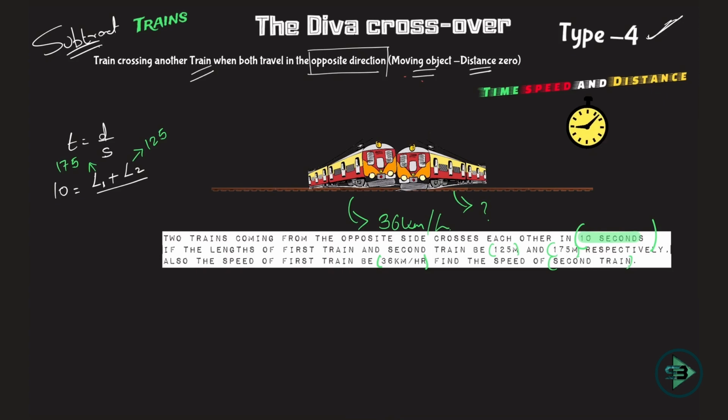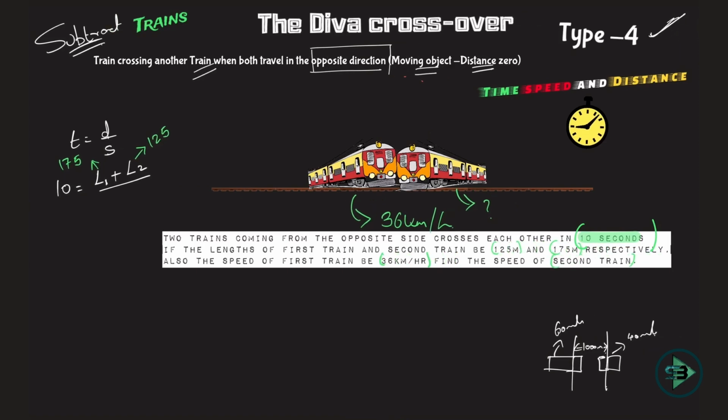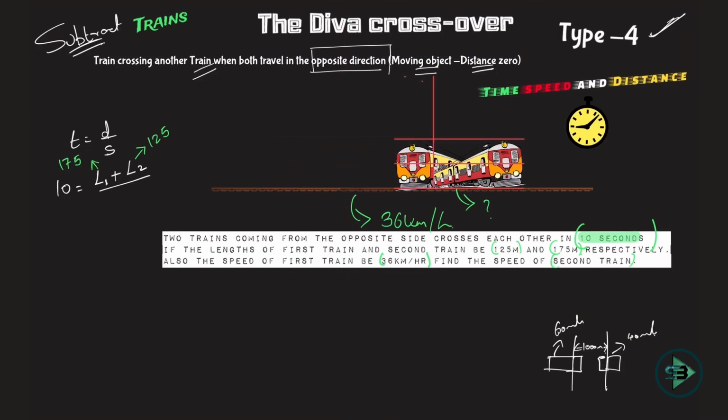When trains travel in the opposite direction, this is quite simple. See, this is one train and this is another train. Okay, the distance between them is say 1000 meters. The speed of this train is say 60 meters per second, and the speed of this train is say 40 meters per second. What is happening in 1 second? This is traveling by 60 and this is traveling by 40. So what happens in 1 second? They have to cover, see, imagine this distance is what they will have to cover. Something is they have to cross over, right? So this distance is what they have to cover. This and then this will travel here.